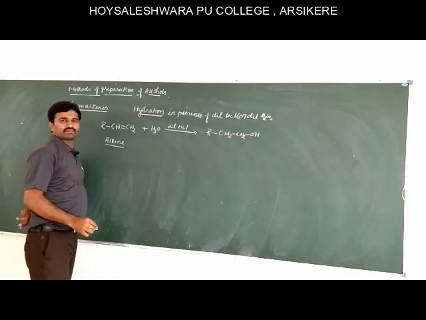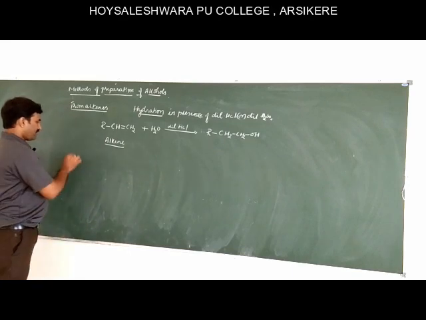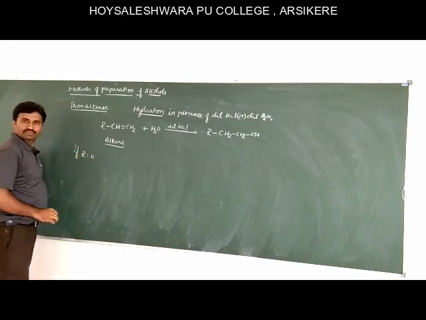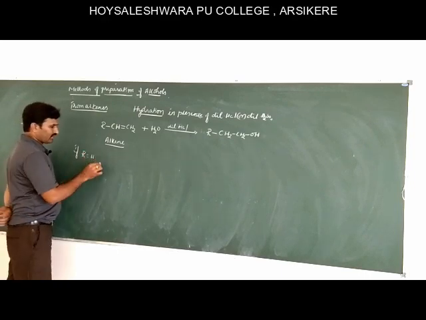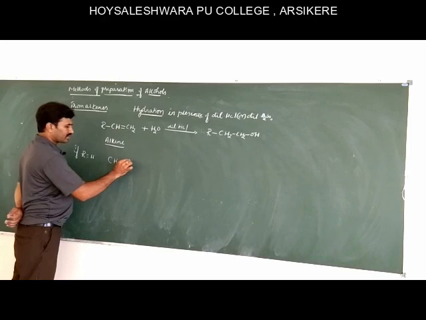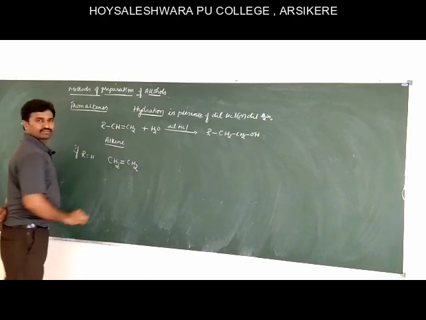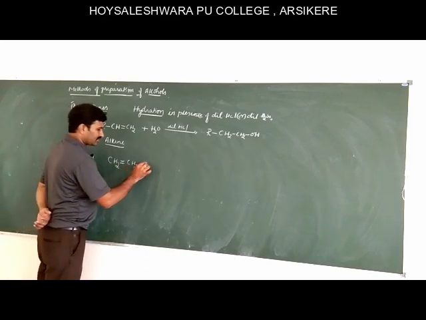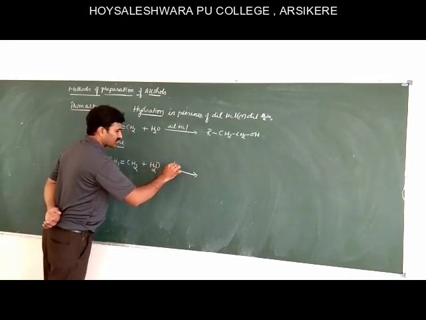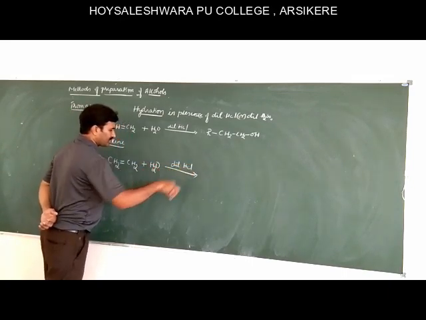CH2OH. So in general, if R is equal to H, it becomes ethene, CH2=CH2. For this, H2O, same, in presence of dilute HCl.